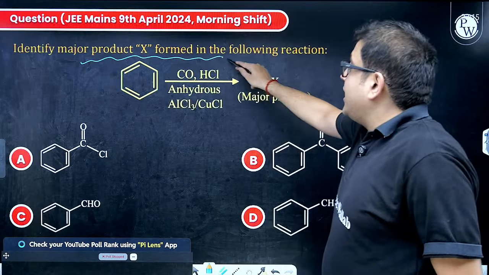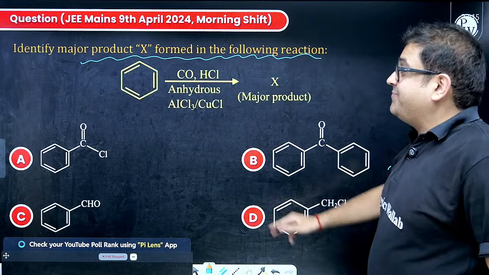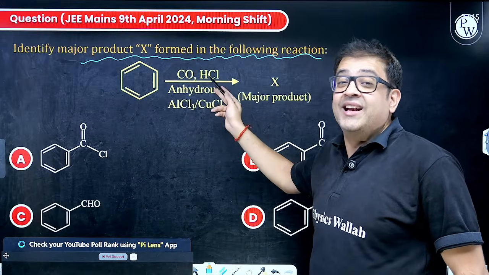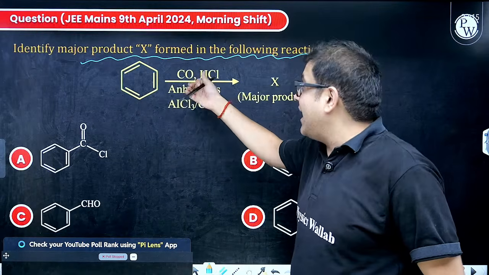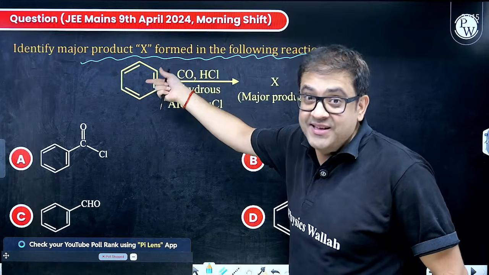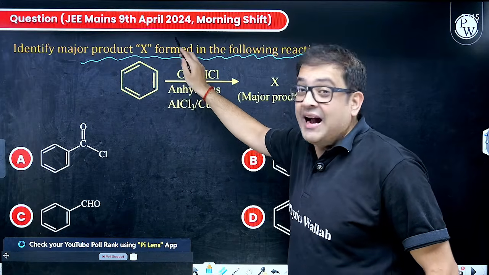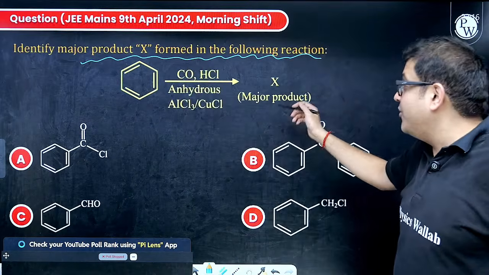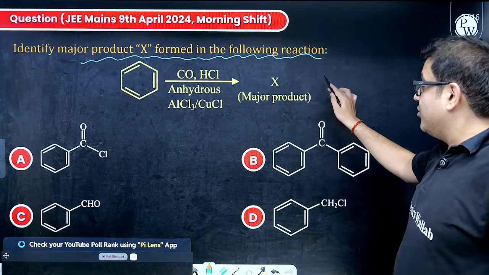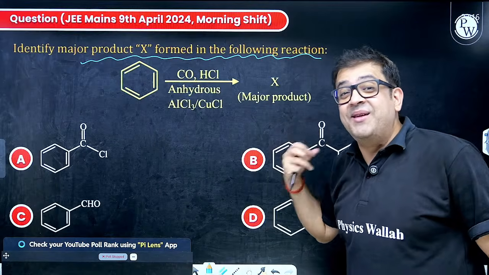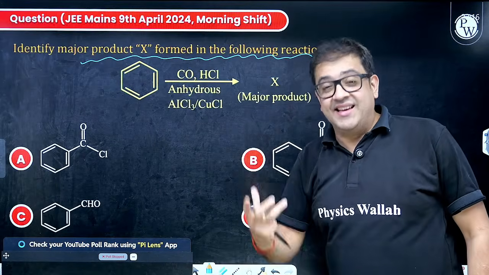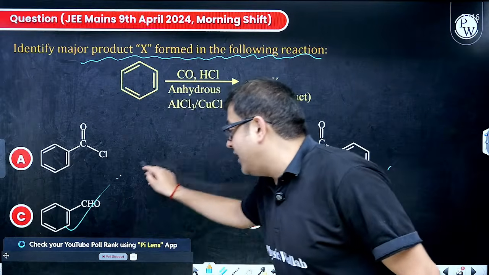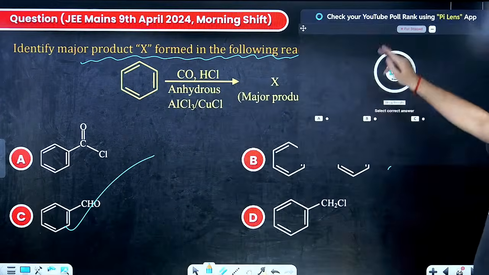Identify major product X formed in the following reaction. Benzene with HOCO and HCl, sir, it will do formylation, as in it will act as a formyl chloride. So that means this carbon will be attached as benzylic carbon, and you will be forming your benzaldehyde. This is also a naming reaction known as Gattermann synthesis. Again, an NCERT fact. So, obviously, where you see aldehyde, I see aldehyde as option C.